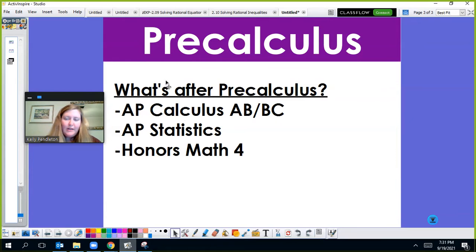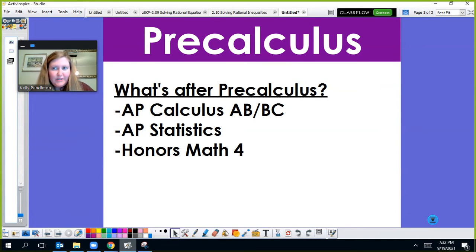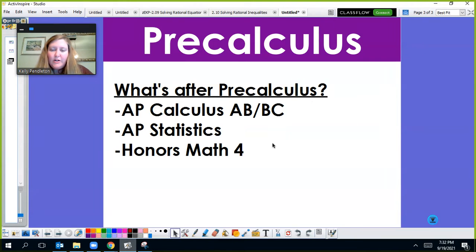So I teach that third block. One of the most common questions is what do you do after pre-calculus? So that's what I have on this first screen. So the goal of the class is to prepare students for the next class, and that has a lot of different options when you're in pre-calculus. It could be AP Calculus, which we have the double block ABBC that gets you through Calc 2 in college. We have AP Statistics, which is another class I teach, and we have Honors Math 4.